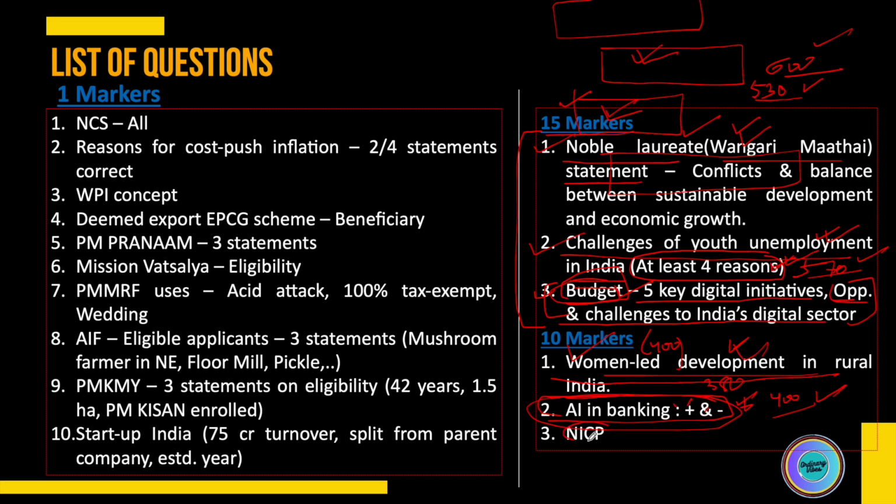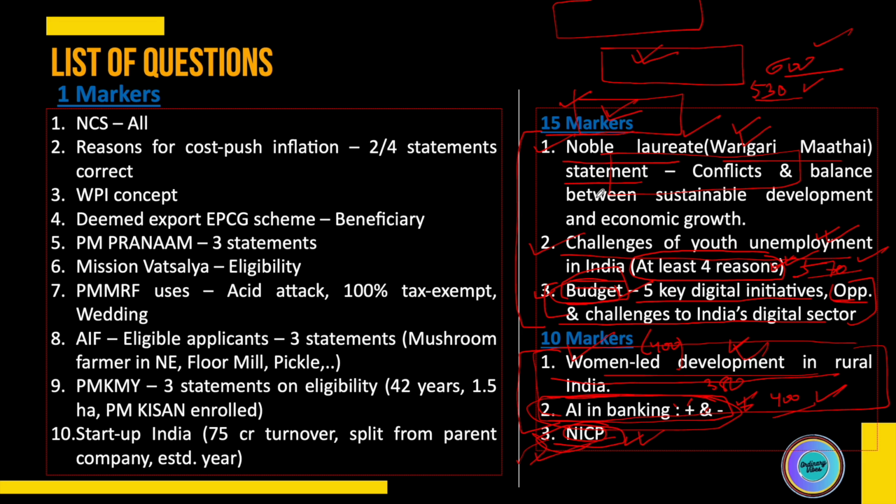The last question was very specific. It was on the National Industrial Corridor project, and you had to elaborate on that. If you have read this, you could have elaborated on it, but I think many would have skipped this, because the other two were more generic and people usually have fodder points related to those kinds of topics.